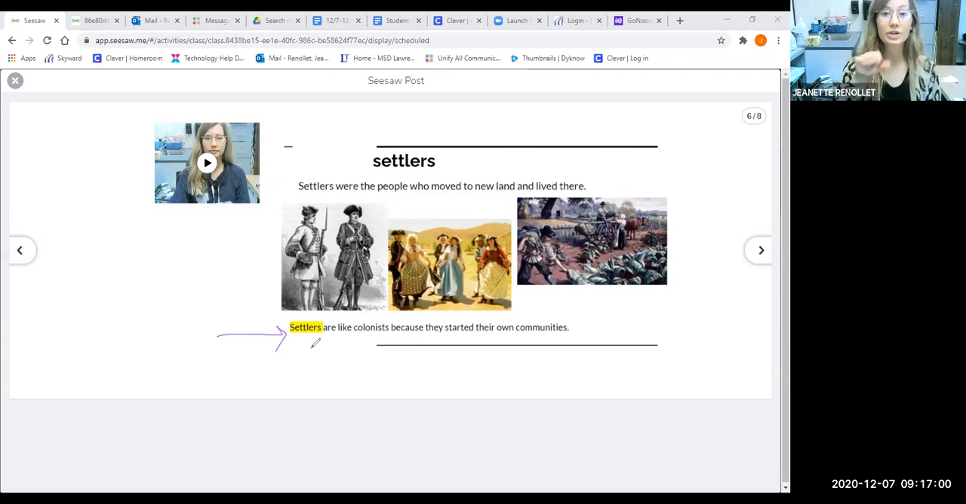Founders are people who started something first. Colonists are the name of people who built their own colonies. And settlers are the name of people who moved to a new place and live there. So a lot of these words are very similar. A lot of them describe the people who came here first.